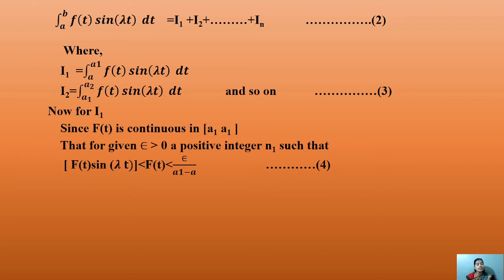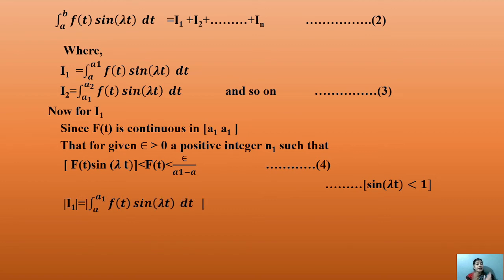Epsilon is always greater than 0, then equation 4 will be generated, that is, the f of t sin lambda t is less than epsilon upon a1 minus a. What is a1 minus a?